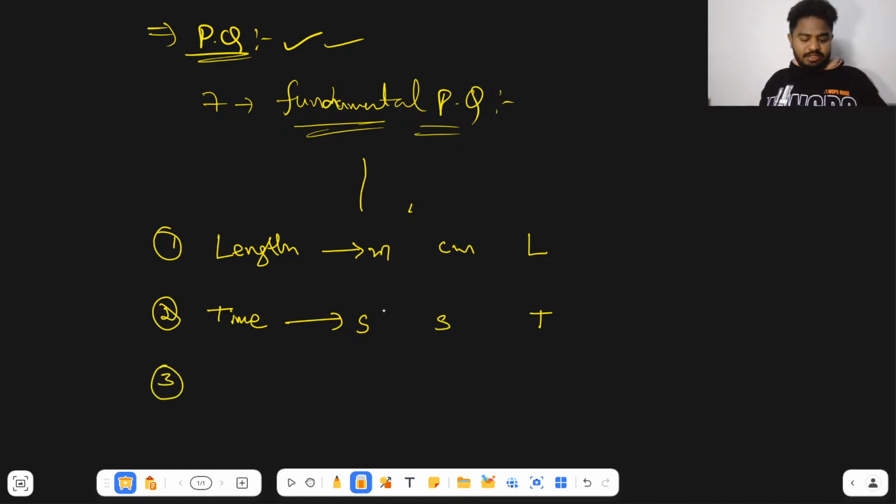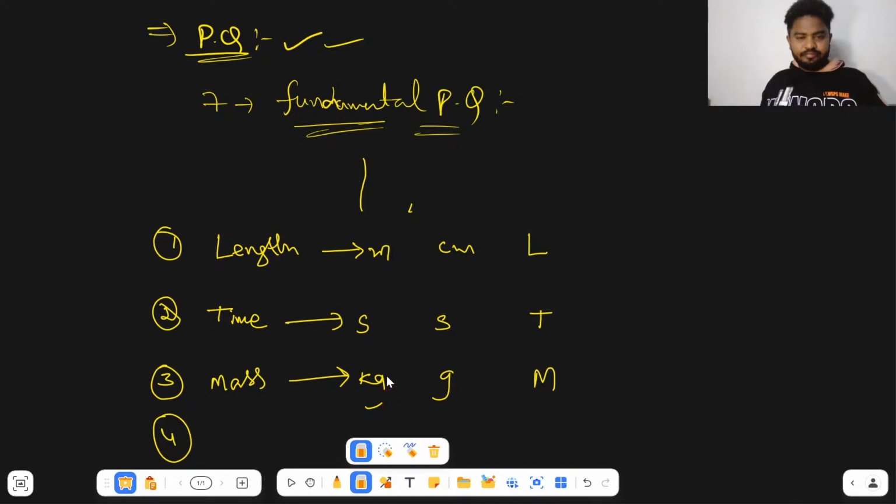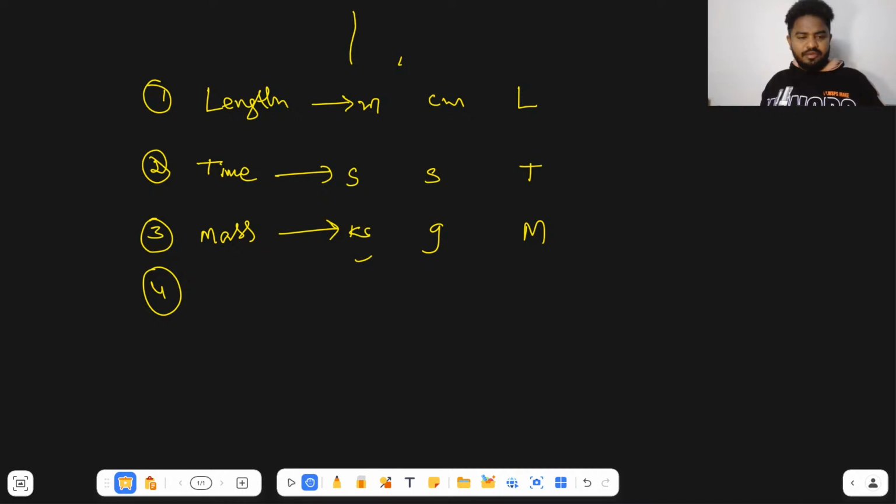Coming to the third one, mass. The SI unit of mass is kg, the CGS unit is gram, and the dimensional symbol is M. After mass, the next one is temperature.